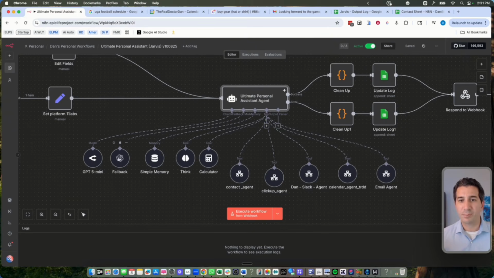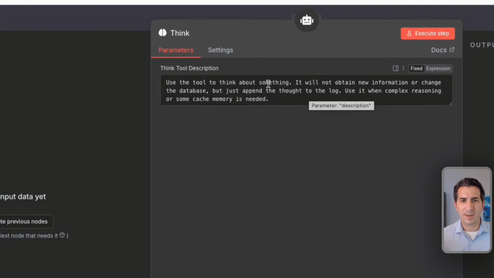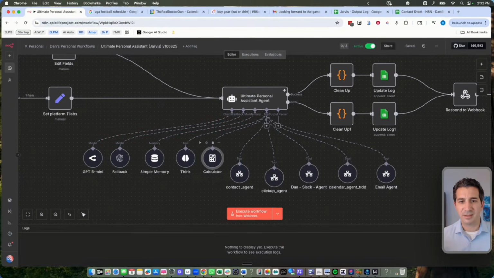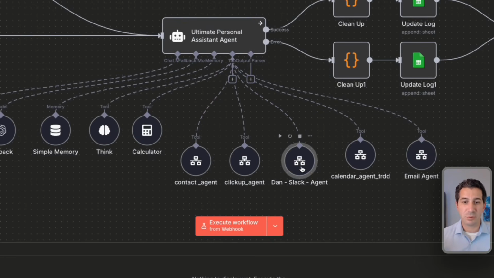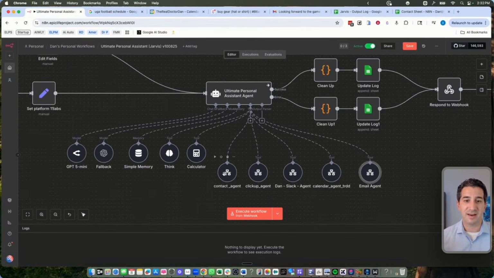You use GPT for the brains for the ultimate personal assistant agent. We have a memory setting so it can remember the last few interactions. There's a tool here called Think, and it just allows you to think a little bit more about something when you need some more complex tasks there. And then it has a calculator if you ever need it to do just basic arithmetic. But the magic here is it calls these tools, and you can have all these tools look pretty in one single workflow, but it calls all these tools, which are really just other workflows, and they're other AI agents. And I found this to be a cleaner way to get things done if you're familiar with n8n.